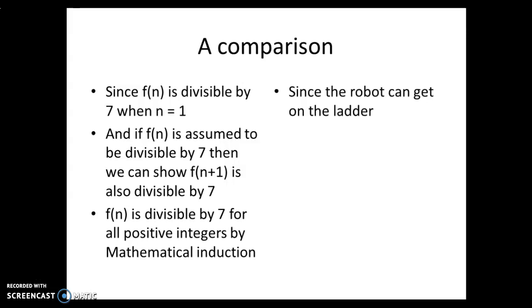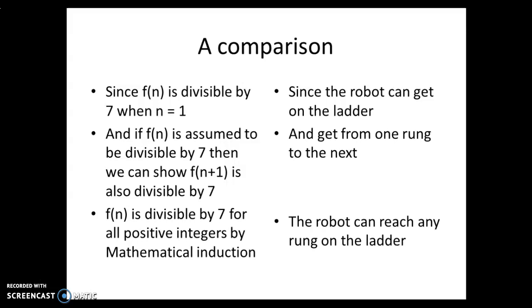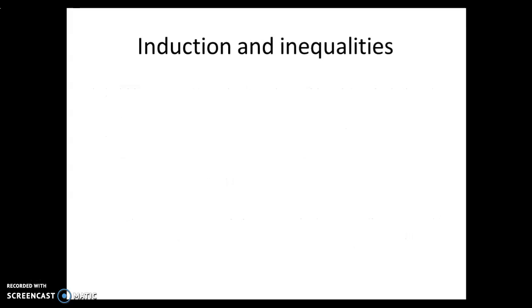And by comparison, we're saying since the robot can get on the ladder and get from one rung to the next, the robot can reach any rung on the ladder. A very useful analogy because it helps you see the structure of arguments by induction and apply them in novel situations. So you might not have seen an example of induction and inequalities. So I'm just going to stick with my analogy and work through an example.